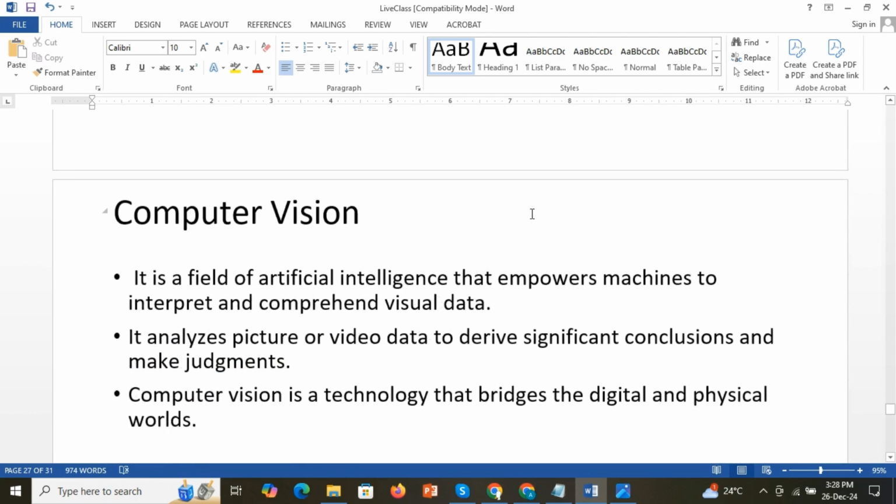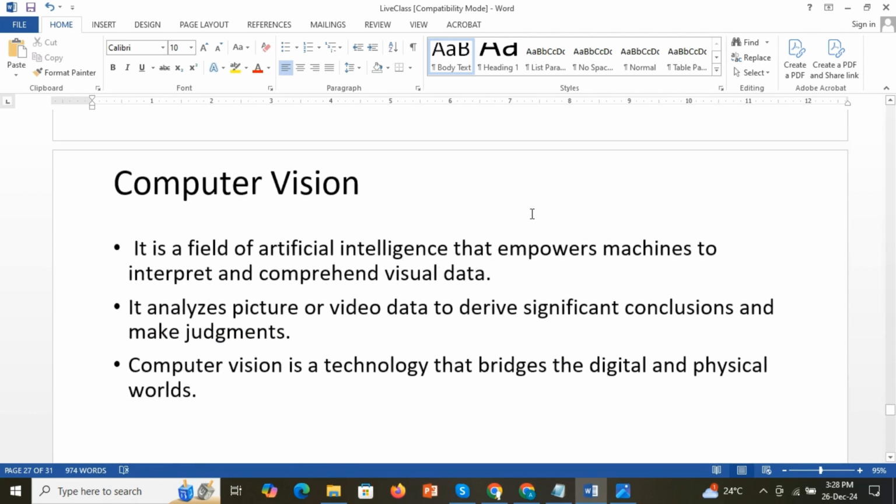Now we will also go through what is computer vision. It is another field of artificial intelligence, and enables computers to interpret and extract information from images and videos, similar to human vision. We can recognize a picture and conclude information or summarize from a picture or video, right? Same like that, computer vision enables computers to interpret and extract information from images and videos.